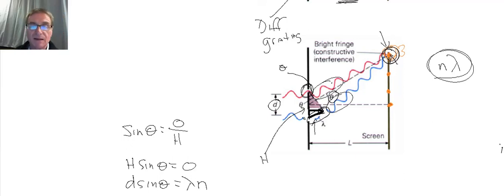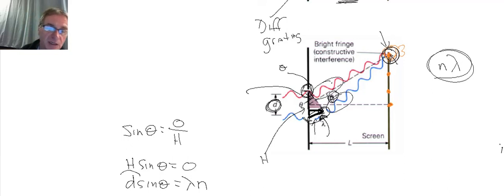is this difference in distances here is going to be equal to d, the distance between the openings, times the sine of theta. I'm sorry, let me restate that. d sine theta will equal n times lambda, d being the distance between the openings. Theta, I'm sorry, theta being this angle in here, but also this angle right in here, and I apologize because this is getting all messy here. And that's going to equal n lambda.